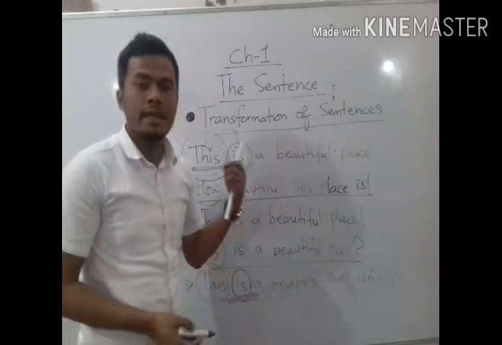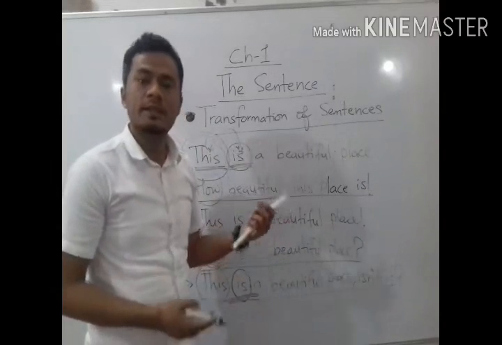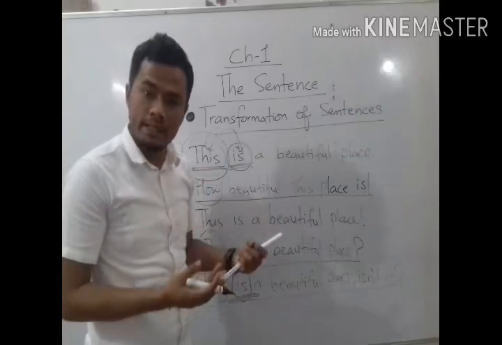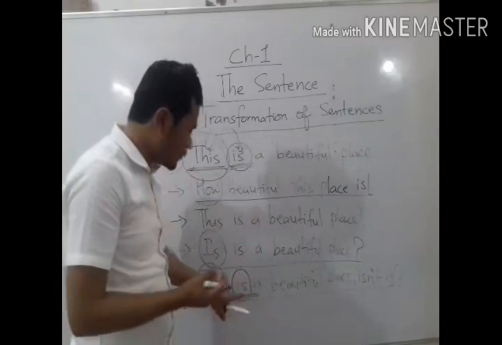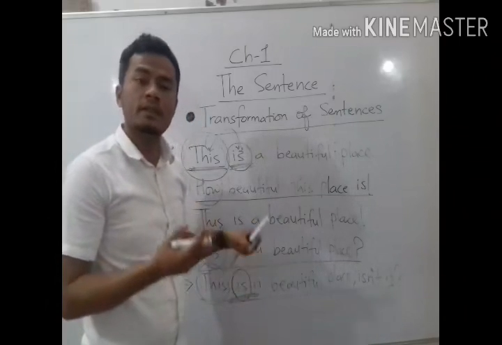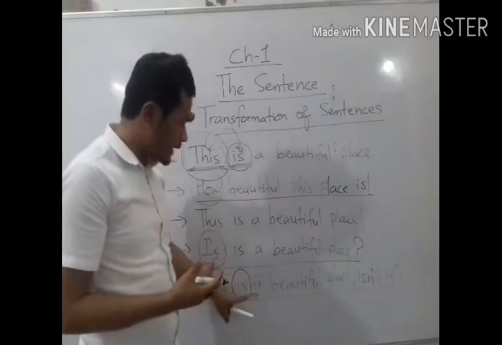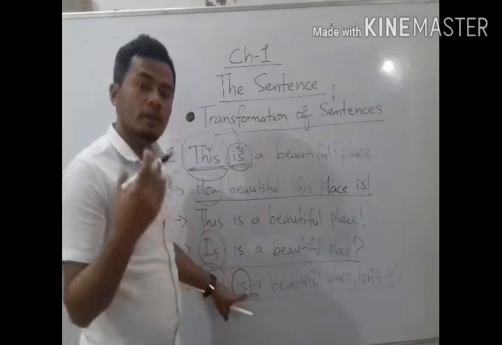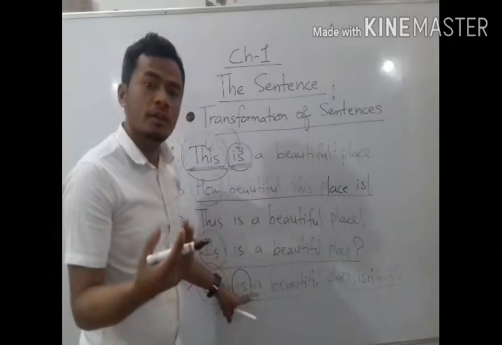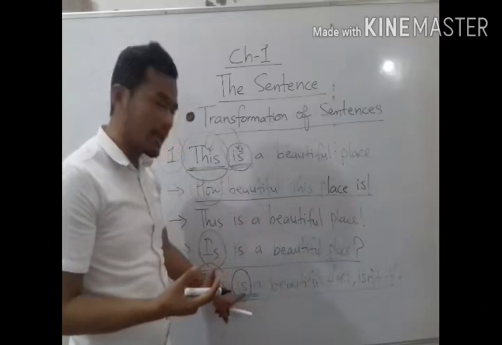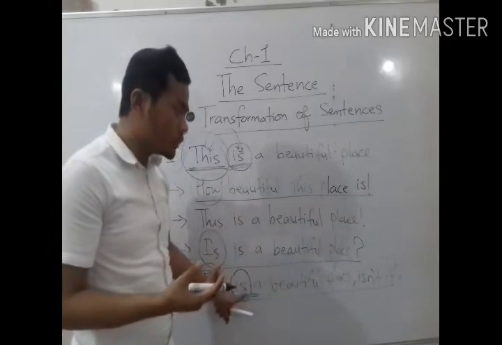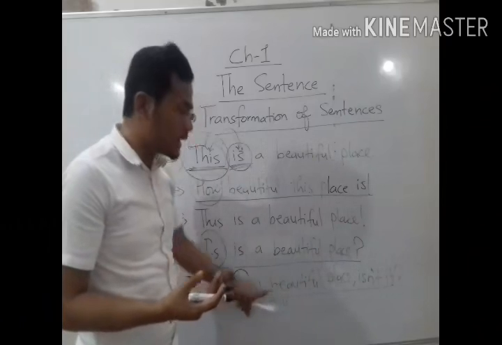We already know negative sentences. Negative sentences means the sentences have no or not in them. That means if the tag is negative, then we have to add not with the helping verb. So we have to make the contraction form of helping verb and not. Here we have is as the helping verb, so we have to make the contraction form of is and not.